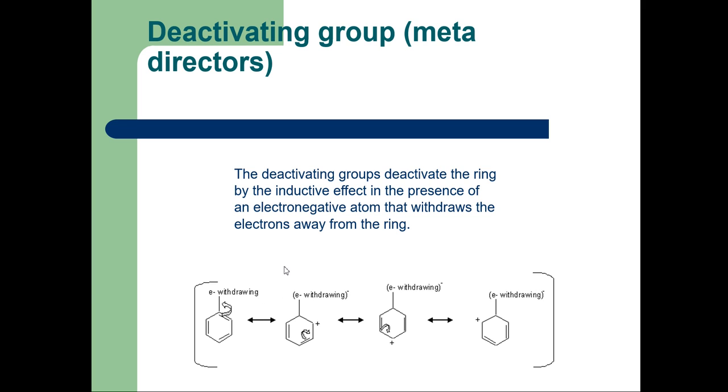And this is the example of the group called a deactivating group. It deactivates the ring by the inductive effect in the presence of an electronegative atom that withdraws the electrons away from the ring. So at the ortho and the para position, electron density decreases.